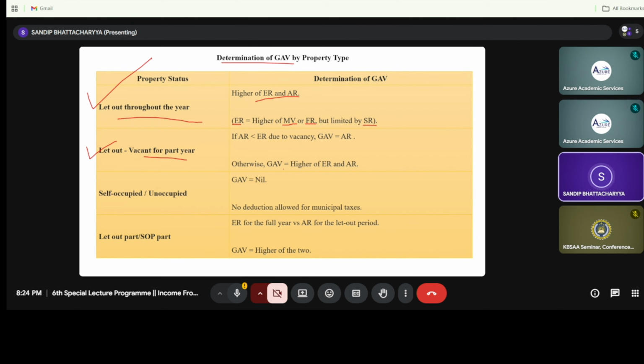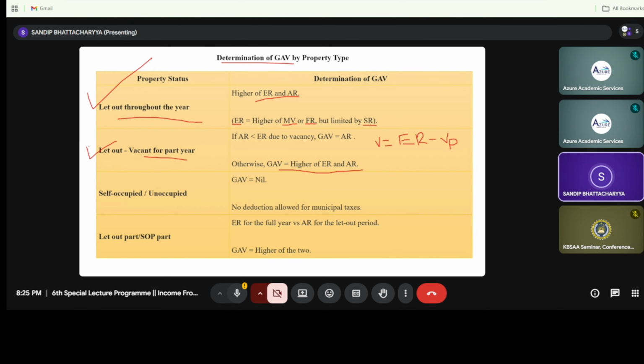In that case the gross annual value is the higher of expected rent and actual rent received, because when we are talking about vacancy, my expected rent is ultimately derived from the vacancy period. If my vacancy period is 3 months, then we take expected rent minus 3 months, and that gives the gross annual value.